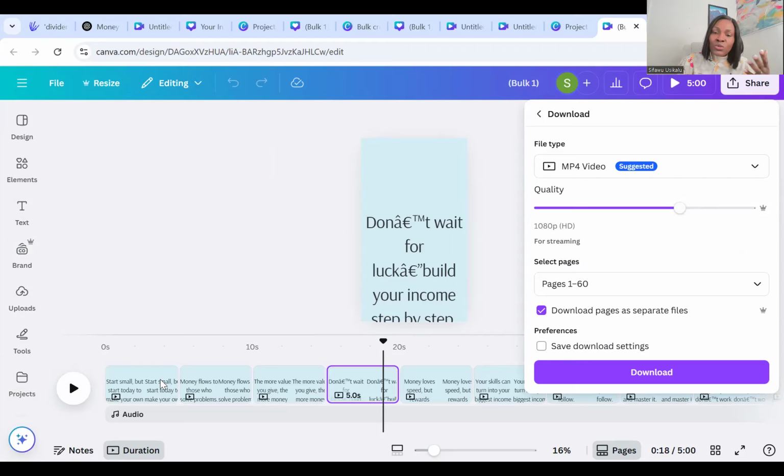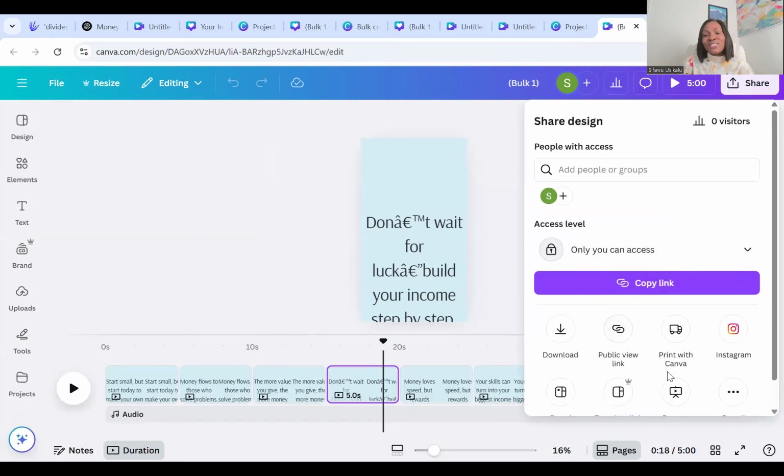But if you do not click on that, it's going to download as one single file, and everything will just be in one, and we do not want that. So that is why you need to click on download as a separate folder, as separate files. And it's always going to be in MP3. That is if you want to use it for yourself. Well, since we're not using it for ourselves, we're going to be selling it.